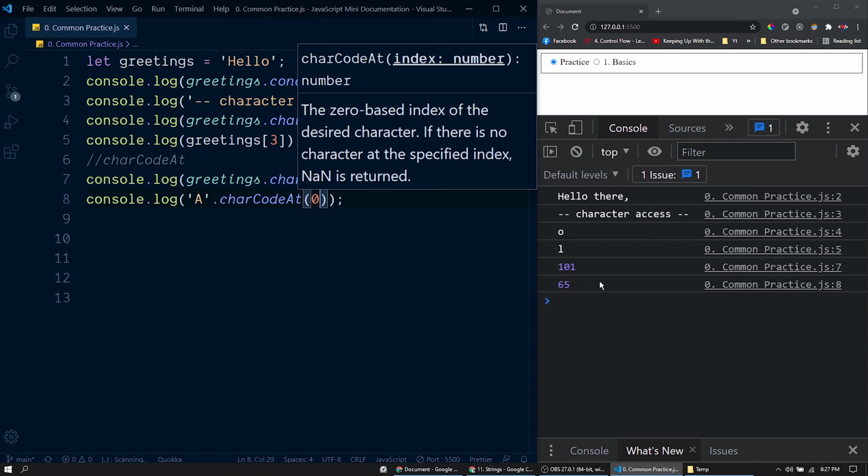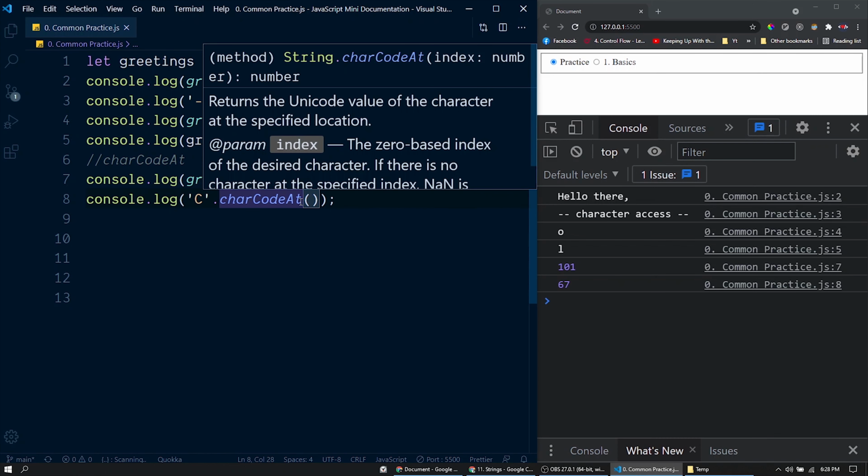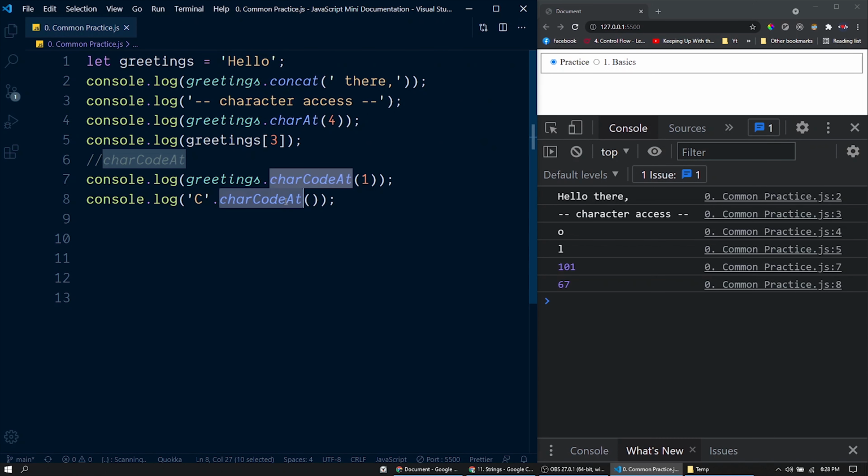So here we have the Unicode number of capital A. Unicode number of capital B is 66. Then 67 for C, and so on. By default, this function looks for the index 0, so it's not necessary to pass 0 here. If there is no value passed inside this function, it will look for the 0th index.